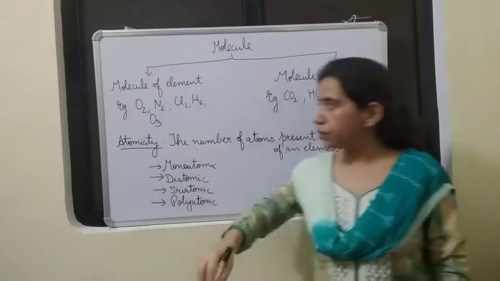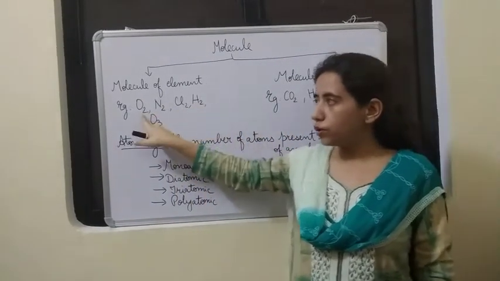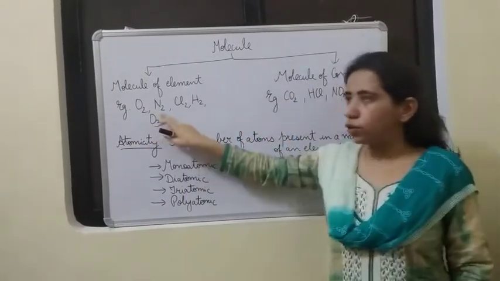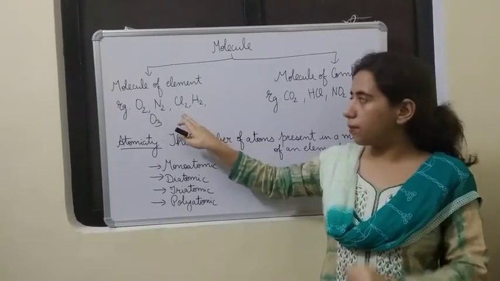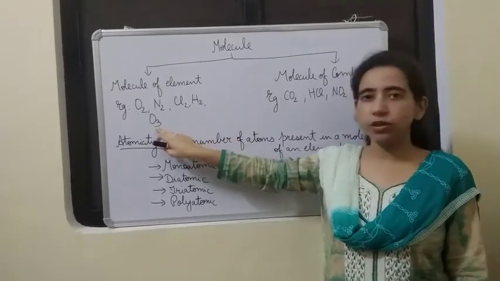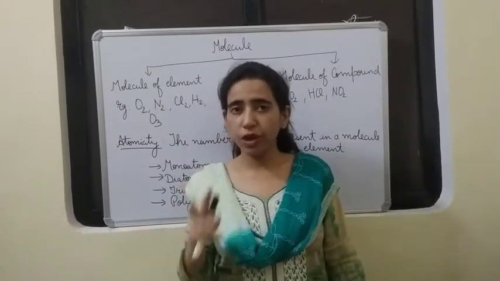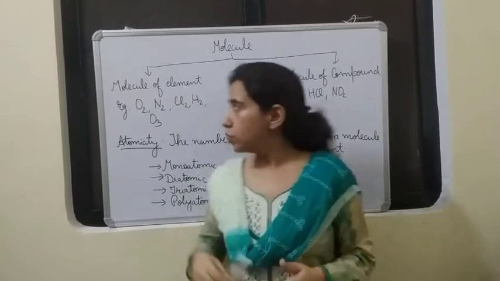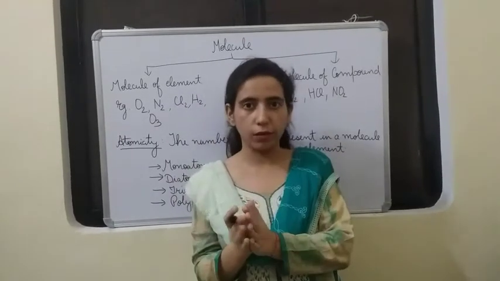The examples you see here: O2, N2, Cl2, H2. In O2 you see two oxygen atoms combined to form one oxygen molecule. Then N2, two nitrogen atoms are combined. In Cl2, two chlorine atoms combined. In H2, two hydrogen atoms are combined. And here you see O3. O3, I suppose you know, it is the formula for ozone, where three atoms of oxygen combine to form one molecule of ozone. So molecule of an element is formed by the combination of only one kind of atoms,